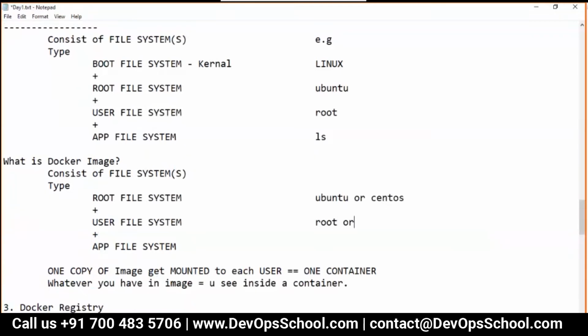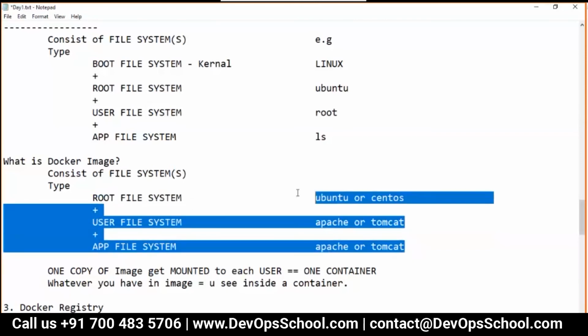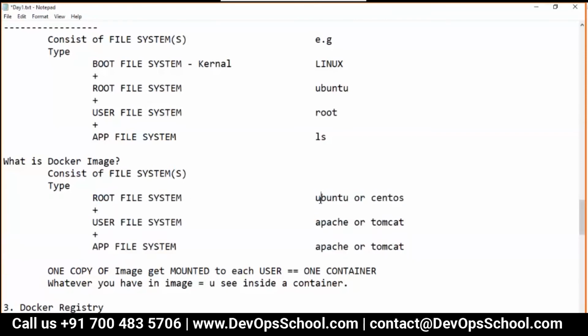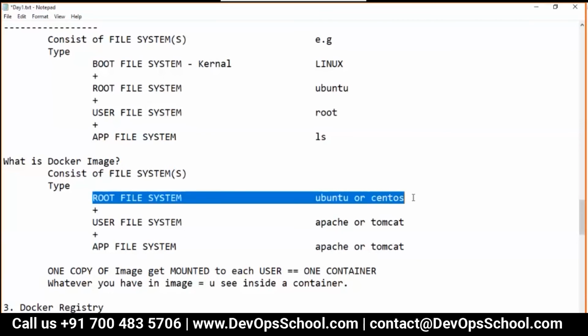Here it can be root or any other user also, let's say Apache is a user, Tomcat is a user. Applications can also be Apache or Tomcat. So why do you need different images? Because you want different behavior. Ultimately, these are the root file systems.